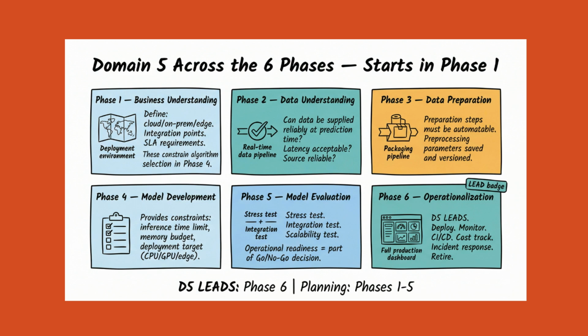Domain 5 thinking begins in Phase 1, not Phase 6. In Phase 1, Domain 5 identifies 3 operational planning requirements. First, the deployment environment, cloud, on-premise, or edge. This determines infrastructure costs, vendor dependencies, and data sovereignty constraints.